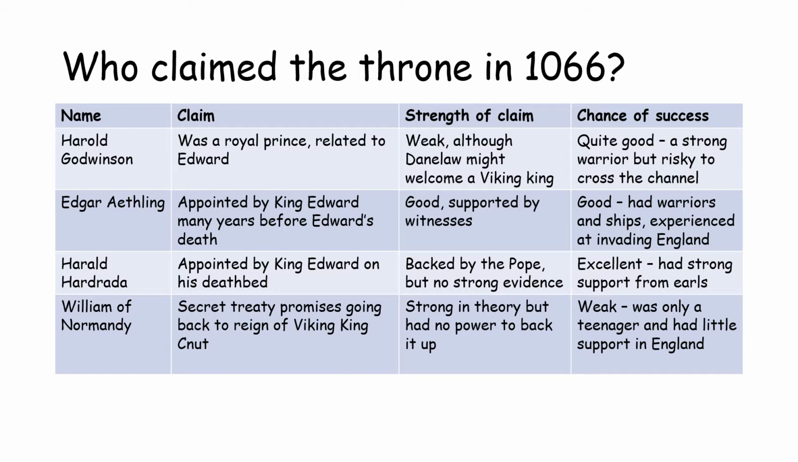Okay, to start us off, these are the 4 men who claimed the throne in 1066, and your job here is to match the claim, the strength of the claim and their chance of success to the correct man. So these are all in the wrong places. Can you match them up? Can you make them true? So for example, Harold Godwinson was not a royal prince related to Edward through royalty. So that's in the wrong place. You need to match it to the right one.